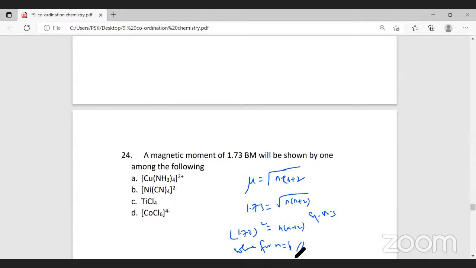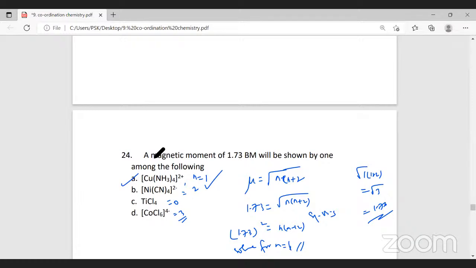So in this complex, the number of unpaired electrons is 1. Here the number of unpaired electrons is 2. Here it is 0. And here in this complex, it is 3. The square root of 1 into 1 plus 2 is root 3, which is 1.73. So number of unpaired electrons is 1. So option A will show the magnetic moment of 1.73.